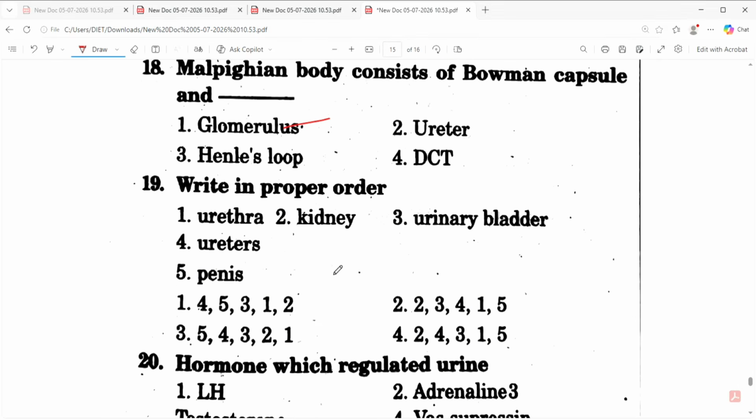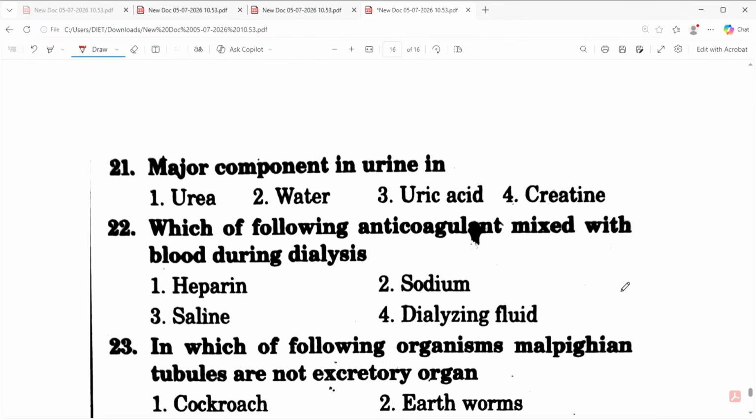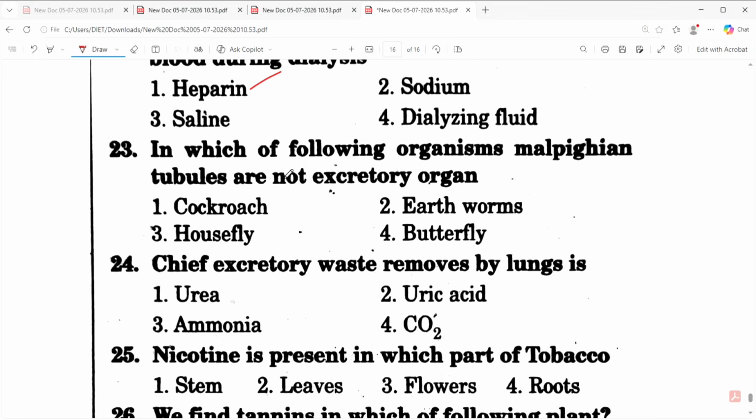Write in proper order. Hormone which regulates urine is vasopressin. Major component in urine is water. Which anticoagulant is mixed with blood during dialysis? Heparin. In which of the following organs are Malpighian tubules not excretory organs? It's earthworm.